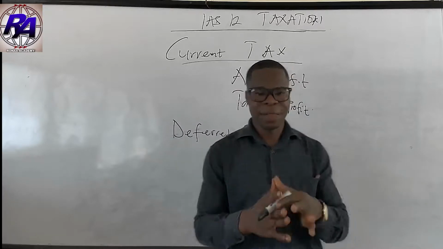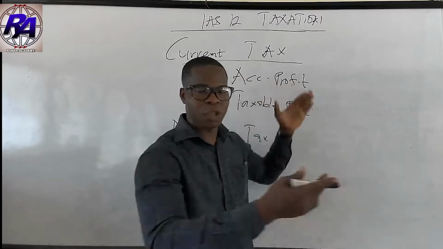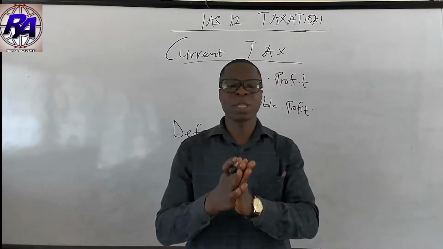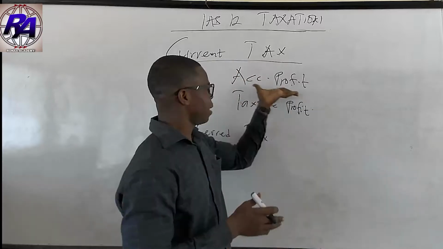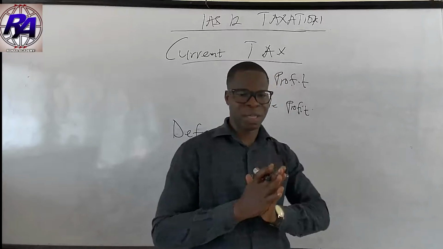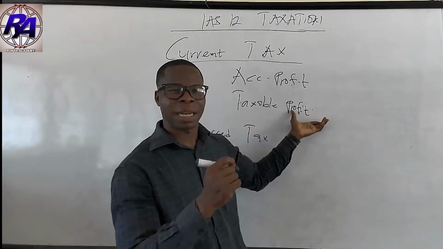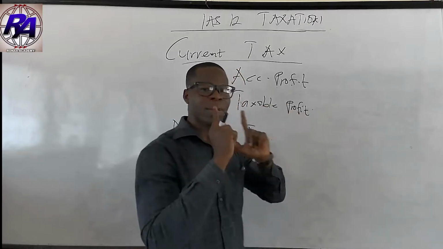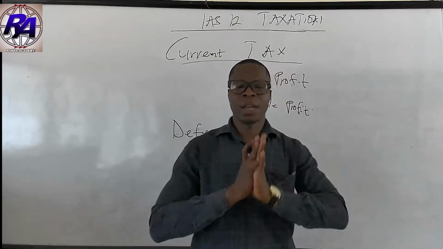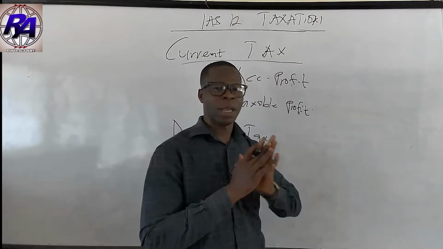If that's the case, then there is a need for the accounting profit to be adjusted in accordance with the tax rules and regulations set out by the tax authorities. After adjusting the accounting profit with the tax rules, what is allowed by the tax authorities, the end result is the taxable profit. That is why we say it is the profit on which the tax authorities base their tax calculation. After getting this profit, you just multiply it by your tax rate to get the tax for the period.